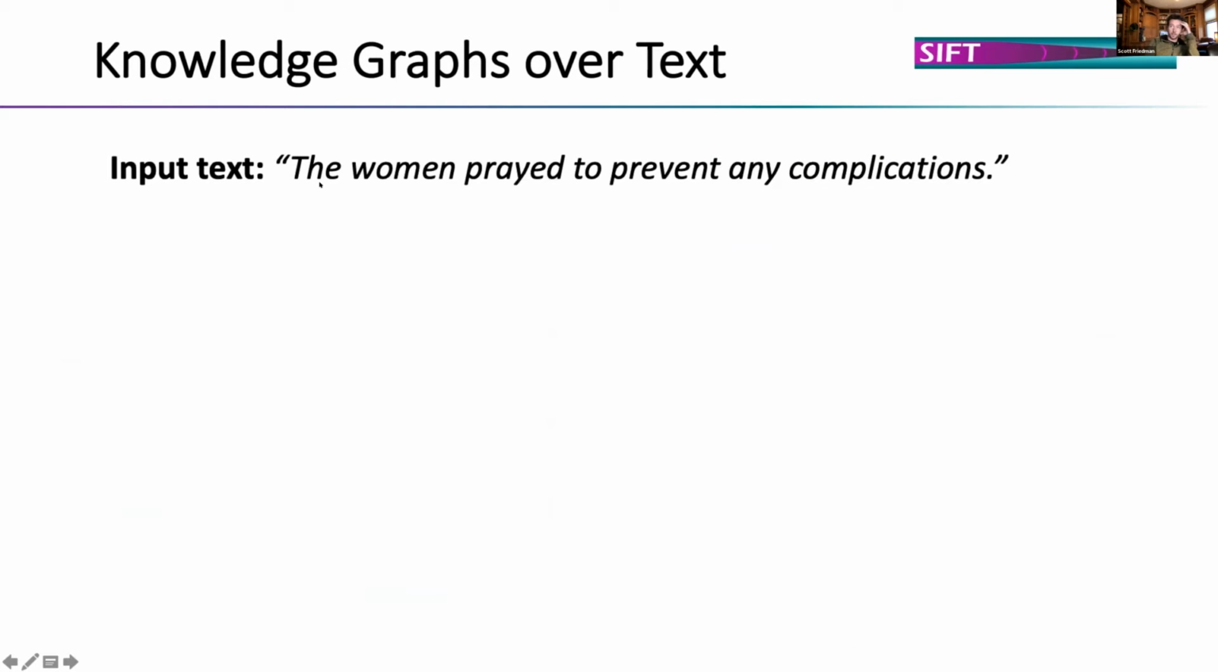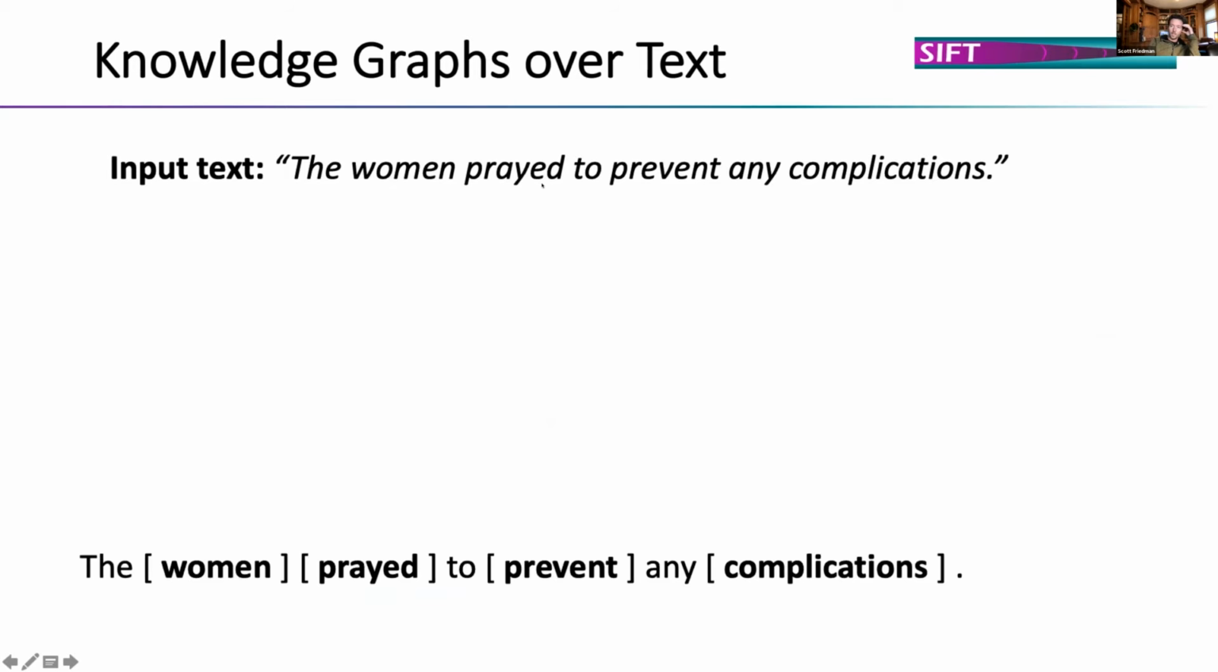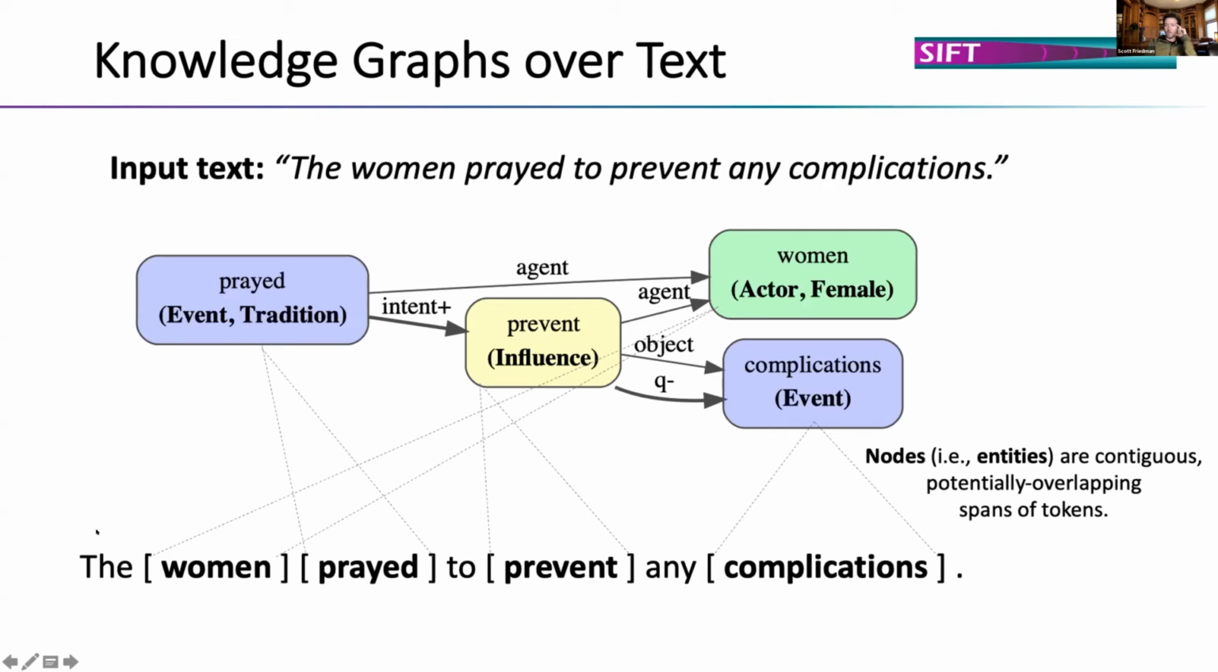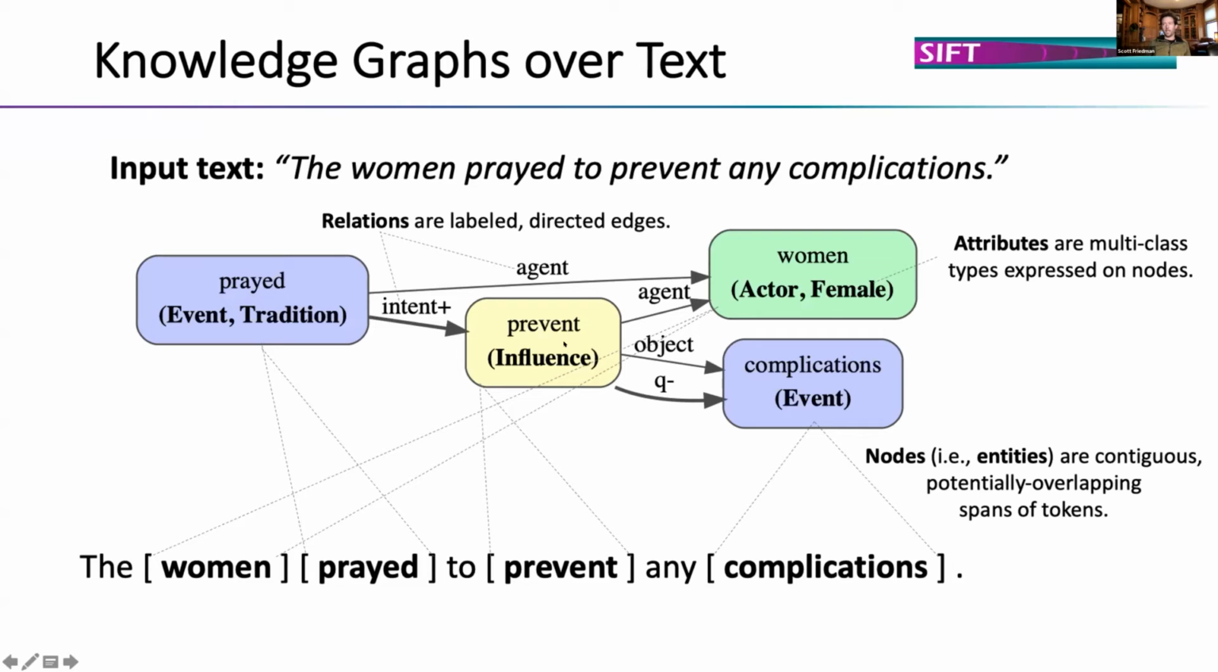As an example, consider this text from the ethnographies. The women prayed to prevent any complications. The first step is to find the entities or the nodes in the graph. So here we have women, prayed, prevent, and complications. The other ones are ignored by the transformer-based model because of the training data that was supplied. These become the nodes in the knowledge graph. The attributes are multi-class types expressed on these nodes. So actor and female goes to women, influence goes on prevent, and so forth. And the relations are labeled directed edges across the nodes.